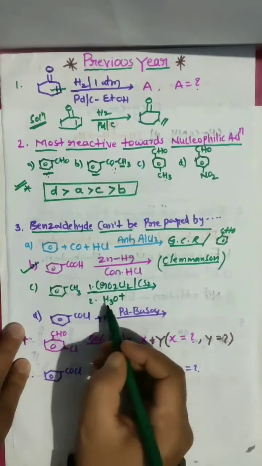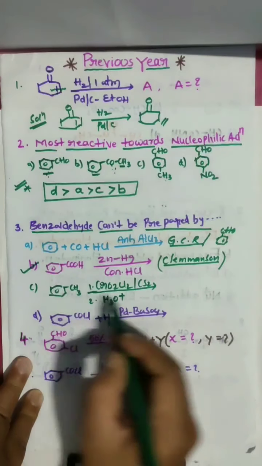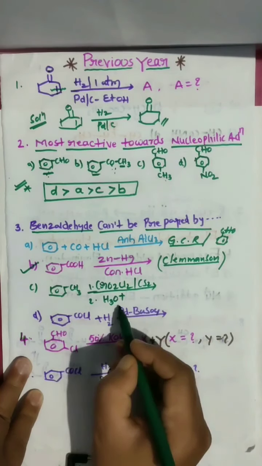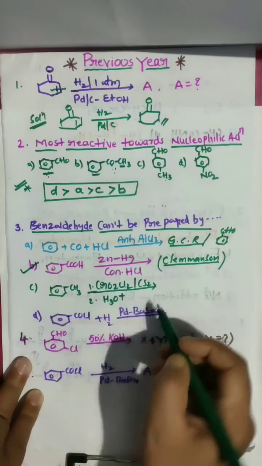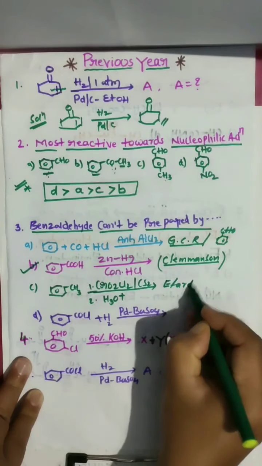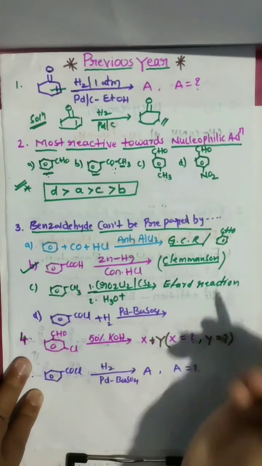Next, we'll check the remaining also. This one is methyl benzene with chromyl chloride in the presence of carbon disulfide followed by hydrolysis. Which reaction is this? Chromyl chloride, Etard reaction. So in the Etard reaction we are preparing aldehydes.